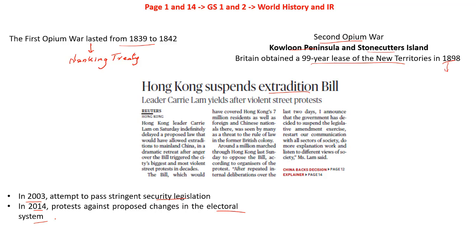This extradition plan applies to about 37 crimes, including murder, sexual offences, abduction, peddling of drugs, and corruption, and it will also have retrospective effect. So even if a crime was committed in the past, such a criminal will face the penalizing provisions prevalent in mainland China and not in Hong Kong. This bill that was supposed to be implemented is currently being protested, and that is why the Hong Kong administration, the local officials, have planned to retreat it and stop this bill from being executed.